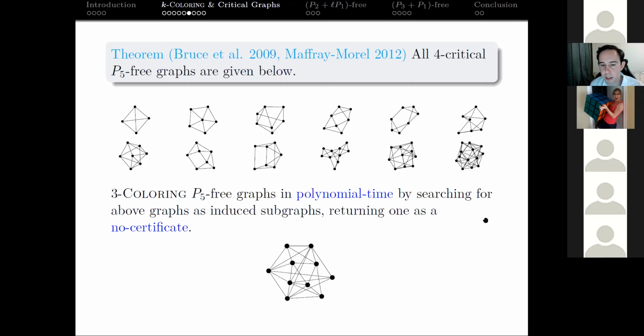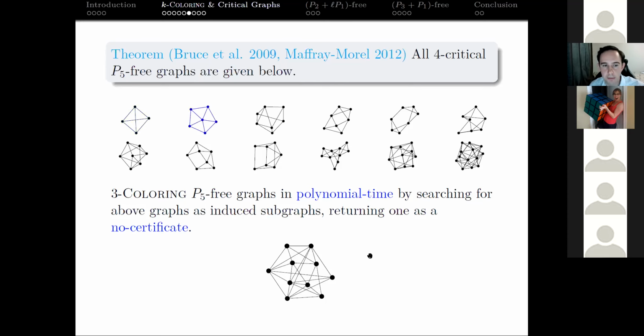Right, so just to illustrate that, this illustration will probably be a little bit more helpful than the other one. So this is how having only finitely many k+1 critical graphs gives you a polynomial time algorithm to solve k coloring. So let's take this graph here that is P5 free, and we want to decide if it's 3 colorable or not. So how we're going to implement this algorithm is we're just going to scan. Is this graph an induced subgraph? So we're going to take all subsets of size 4, n to the 4 times or whatever.